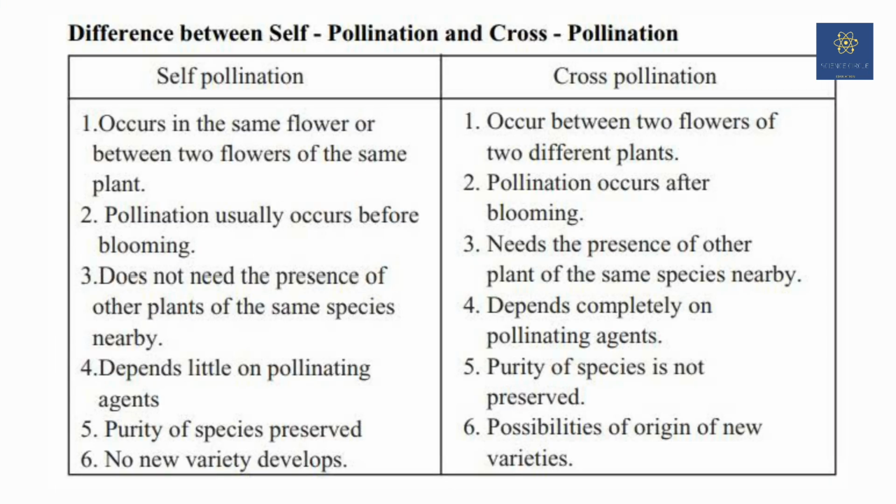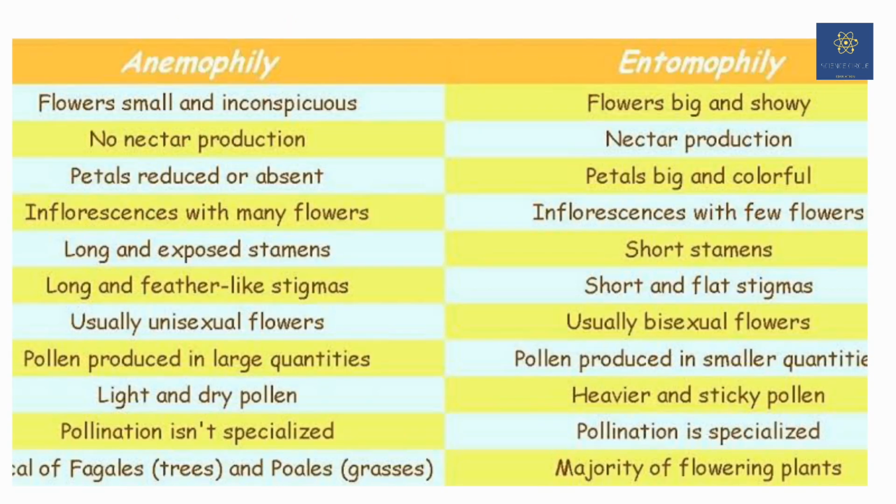The entire chapter of self-pollination and cross-pollination is explained, so I hope you will be able to write the difference between self and cross-pollination. For your convenience, a chart has been provided for writing the difference between them. There are a lot of differences between Entomophily and Anemophily, as you have seen earlier. So here is a chart given to you for your convenience. Go through it so that it will be easy for you to remember.